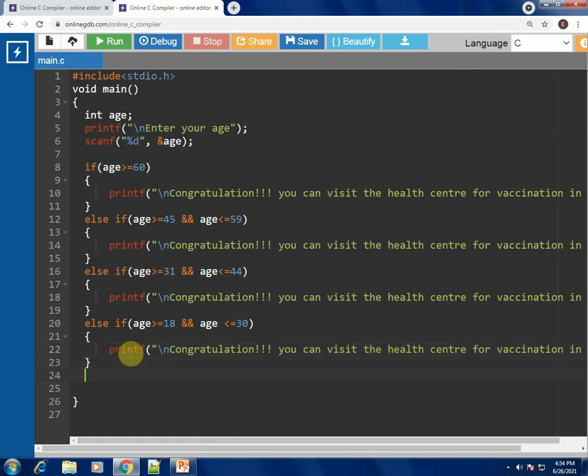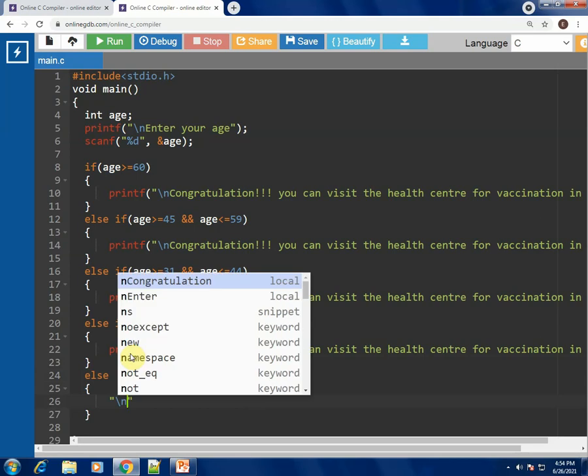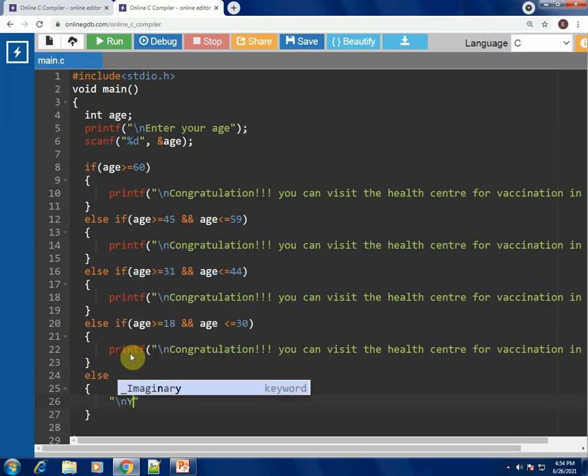After this, the last would be else. So let us just write an else saying you are not eligible. If anybody who is less than 18 is trying to book the slot, the message printed onto the screen should say you are not eligible for the vaccine.